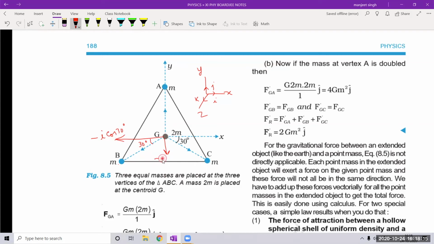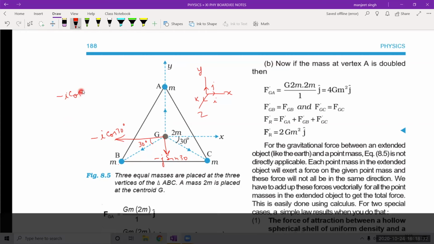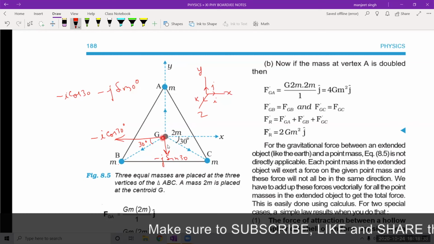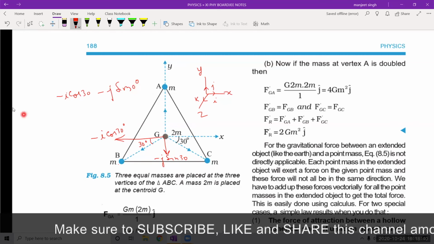So we will write minus j sine 30. So this unit vector will be represented by minus i cos 30 minus j sine 30. Let us name this unit vector as GB.